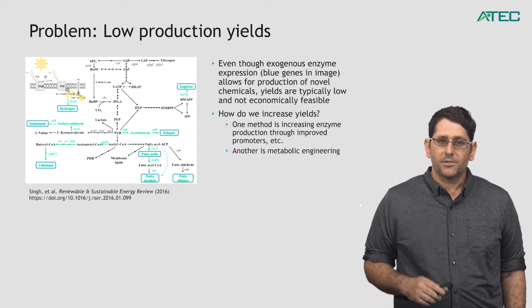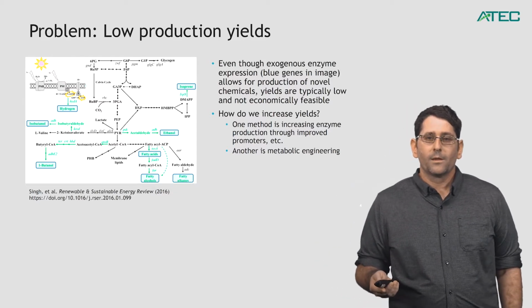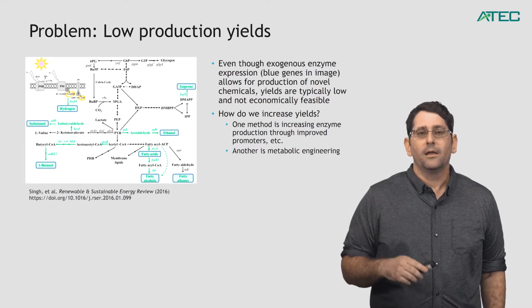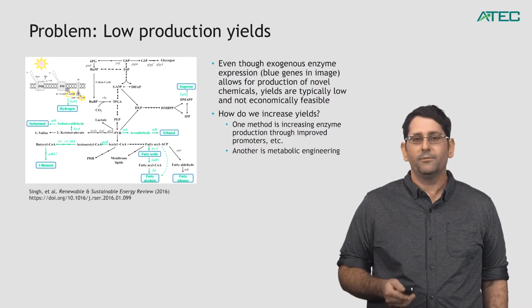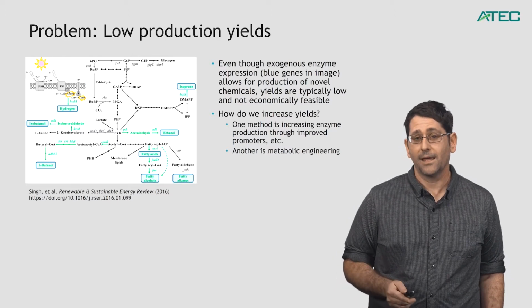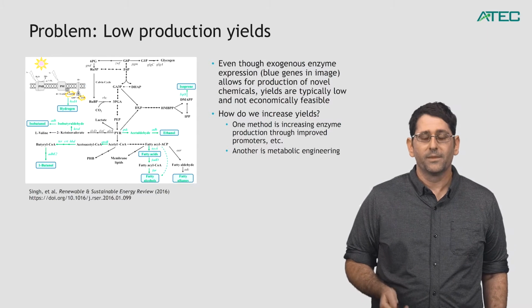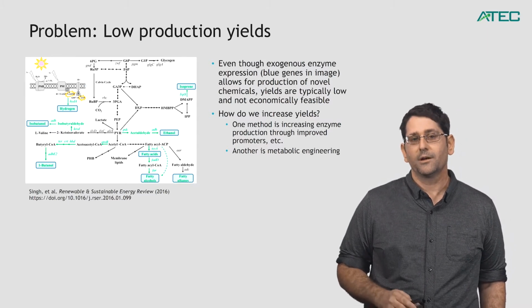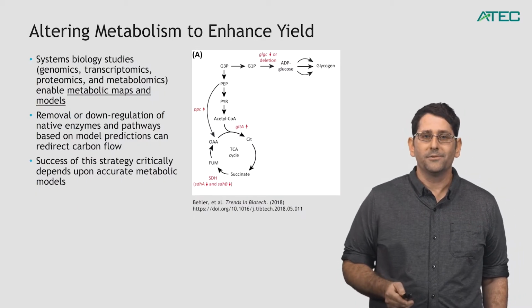One method is something that we talked about in the previous lecture on genetic engineering, which is that we tinker with how much of the enzyme is being made and try to express it in as optimal a fashion as we can. Alternatively, that's where we're turning to metabolic engineering. How can we alter these pathways to direct the flow of carbon towards our end product? So, how do we go about doing that?